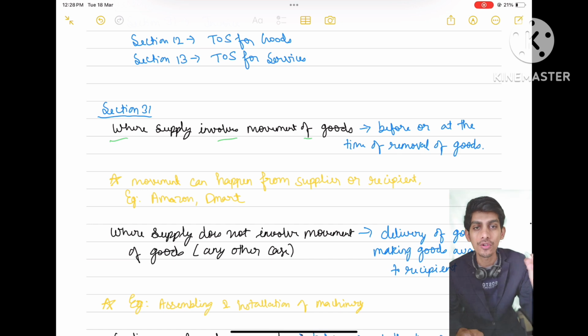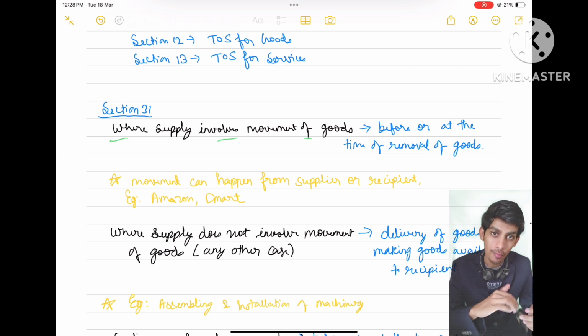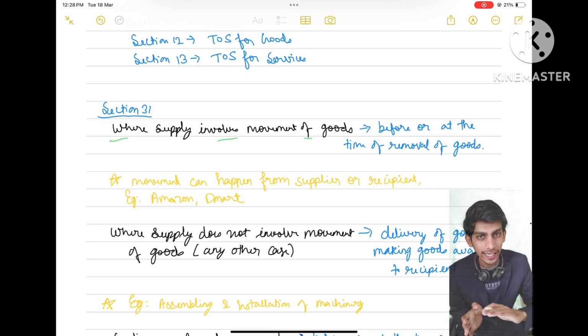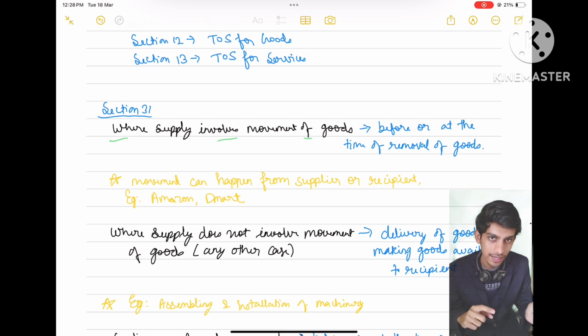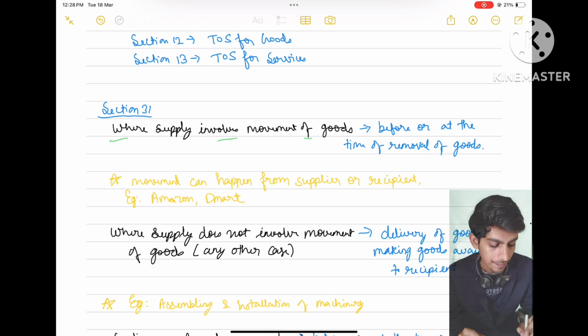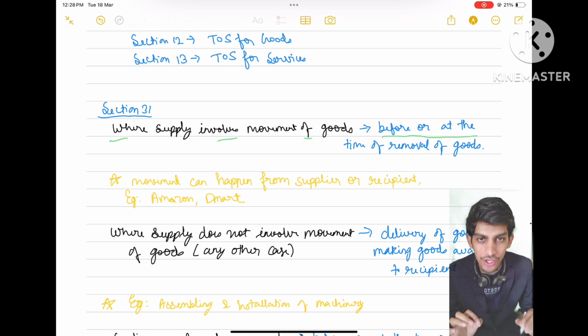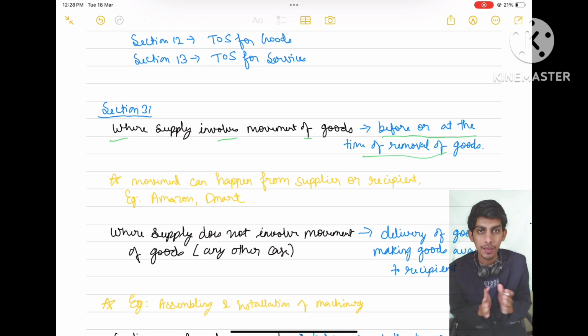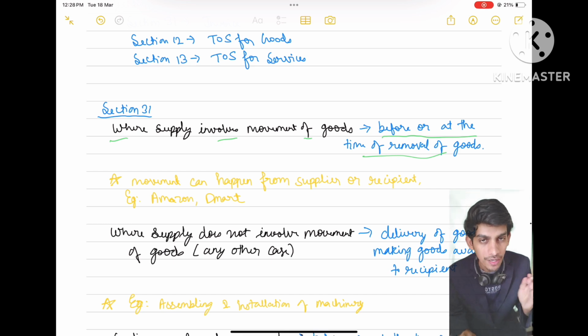Like if you go to DMart, buy your goods, take the goods to your home on your own, in your car, auto, whatever may be. So movement can happen from the supplier side or recipient side. In both cases, this provision will apply, and the time limit for issue of invoice is before or at the time of removal of goods.